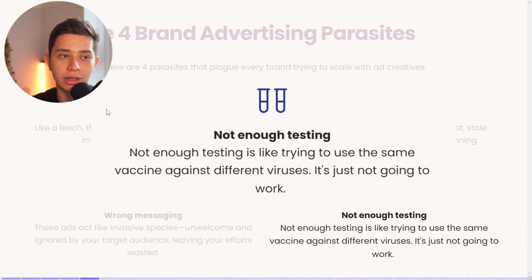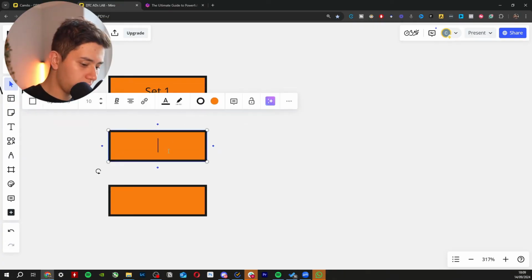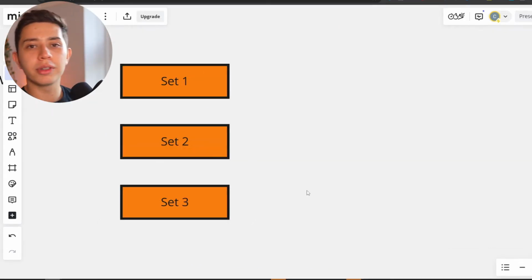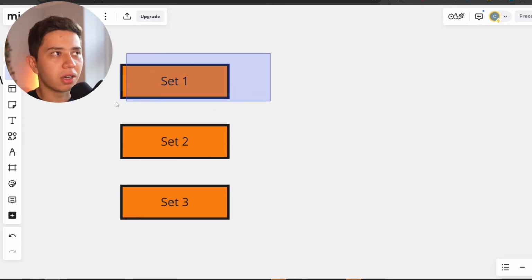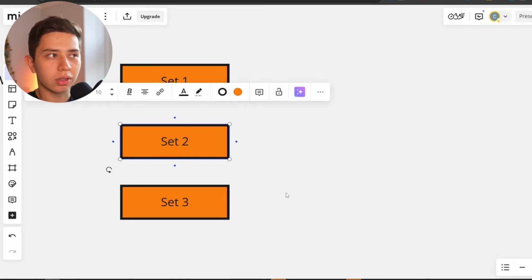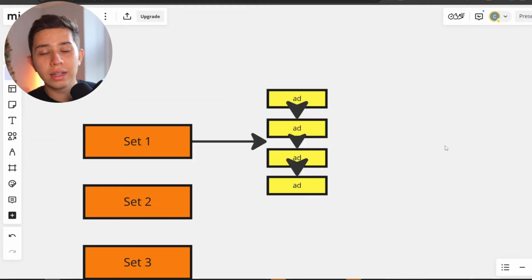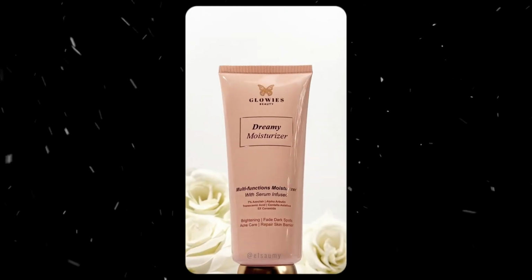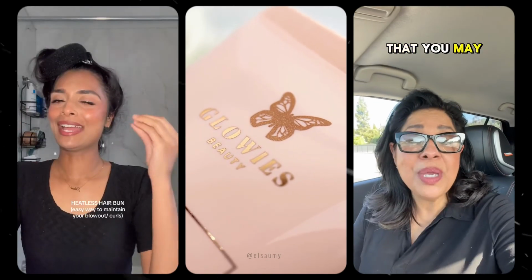Now, the last advertising parasite is not enough testing. Not enough testing is like using the same vaccine against different viruses. It's not going to work. Almost every new account that we've worked with, this is what their ad sets look like. So they would have something like 3 ad sets that look like this, all with different targeting. This is targeting this many people here. This is different interests, different interests. Then inside the ad set, they will have all of these ads, and every single ad is completely different. They will have one ad that's a static, one ad that's a video on one topic, one is another topic, one is another topic.